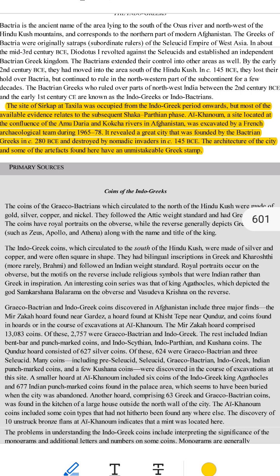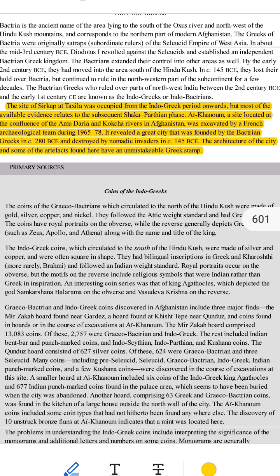What is Ai-Khanum? Ai-Khanum is another ancient city. It is located in Afghanistan near two rivers, the Amu-Darya, Oxus River, and the Kokcha River. 2. The city was founded by the Bactrian Greeks around 280 BCE. The Bactrian Greeks were Greeks who ruled in areas near Afghanistan and Central Asia.